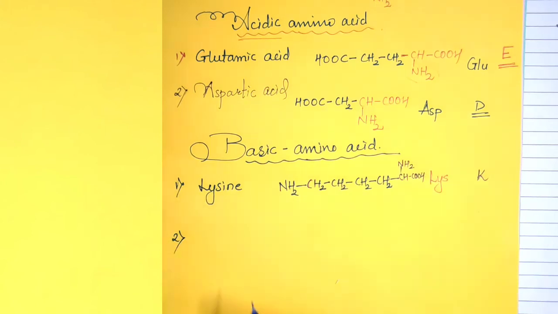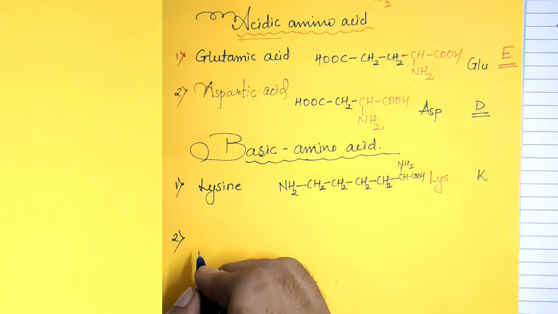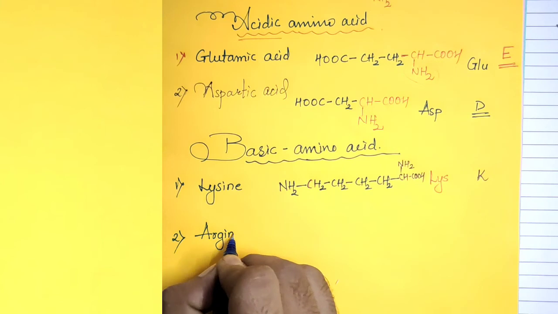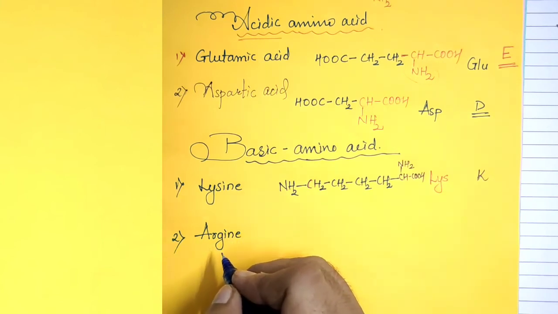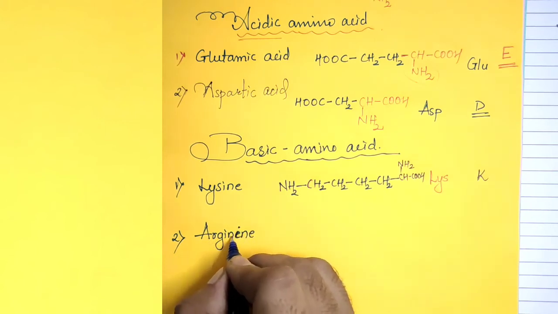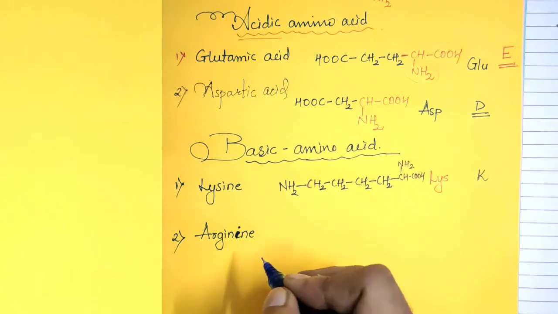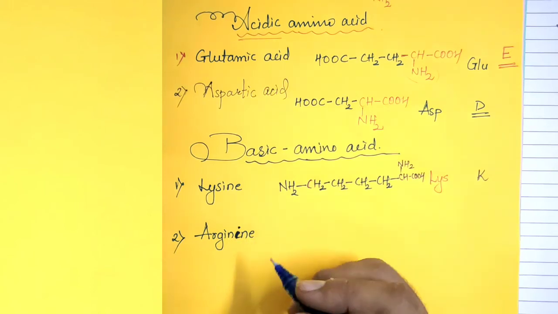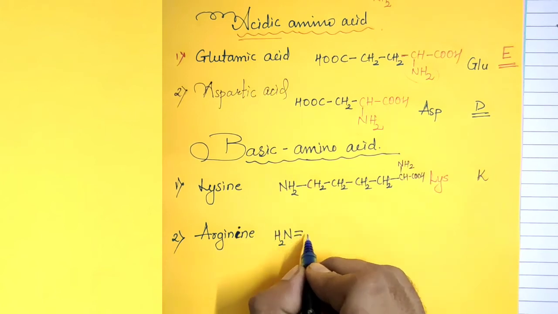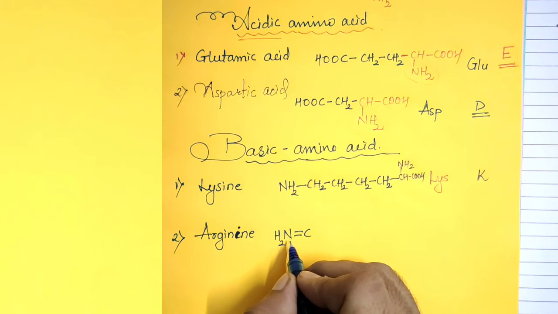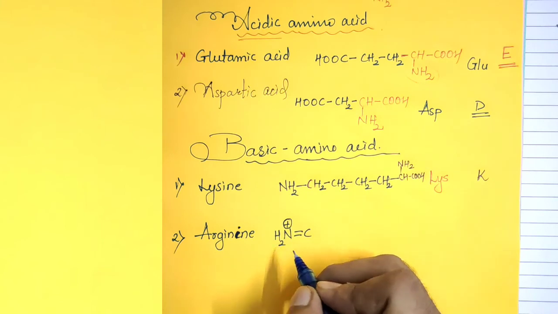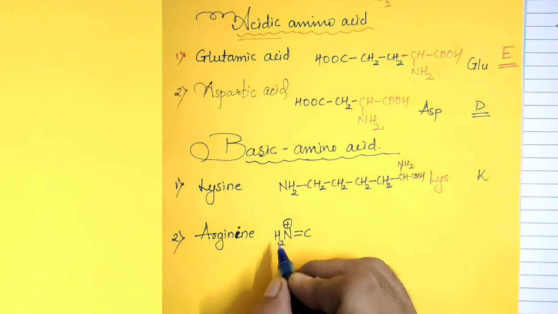The second basic amino acid, which you have to correct in the textbook, is arginine. Pay attention properly. NH2, double bond, carbon atom. Nitrogen valency is 3, and the lone pair electron has been used, that is why there is a plus sign, because now nitrogen has valency 4.